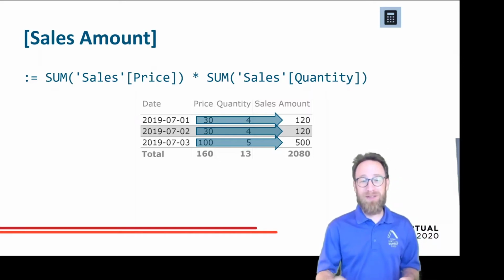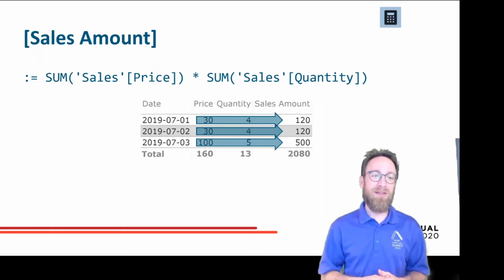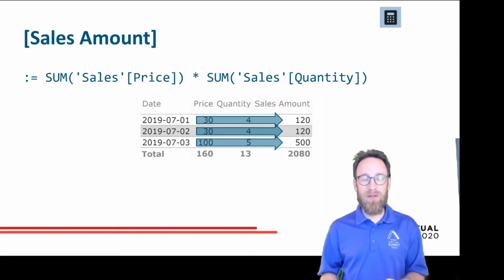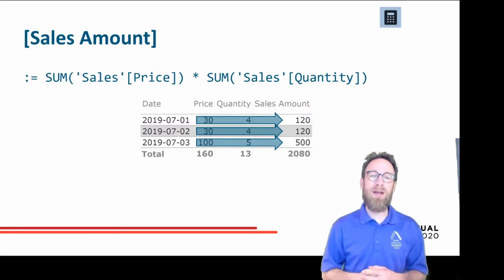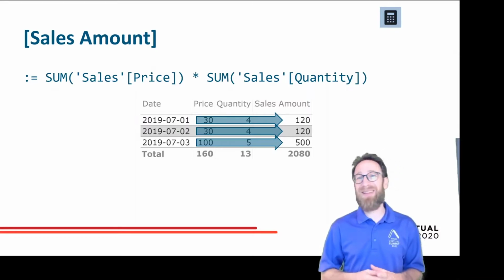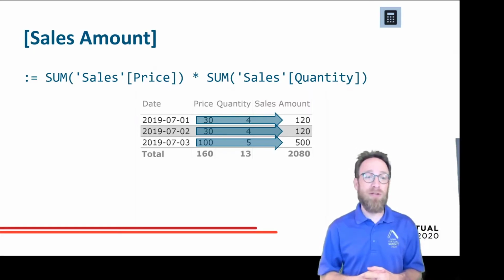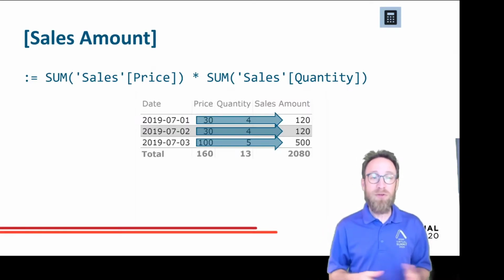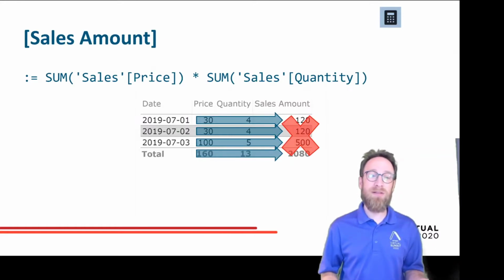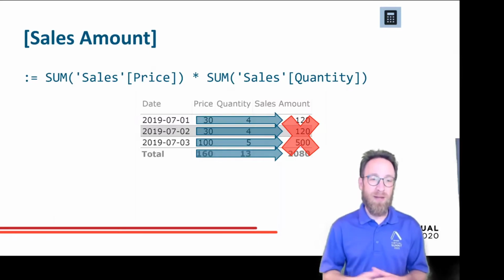We would expect the sales amount to be the sum of those 3 values we see on the screen. What we defined instead is a measure calculating the sum of the price times the sum of the quantity. That means the 2080 we see on the total line for the sales amount column is 160 times 13. And this doesn't make any sense, because summing up the price is like mixing up apples and oranges, and not useful in this use case, I would say. So this calculation is just wrong. We cannot calculate the sales amount in this way, by just removing some context and then replicating the sum of the price times the quantity.